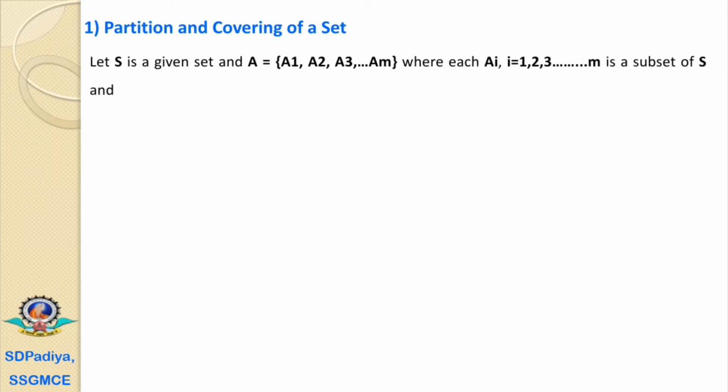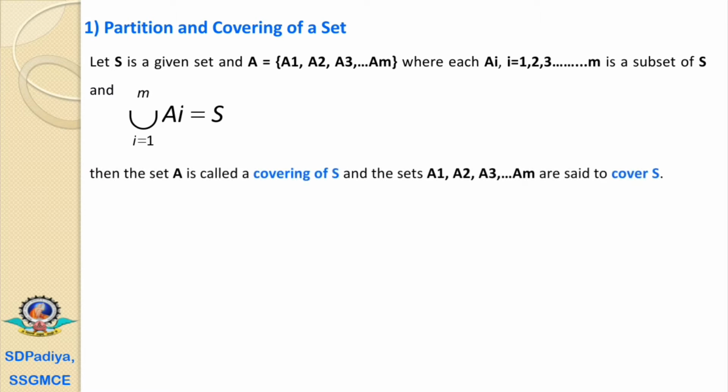If we have any set S, and A is a set of elements A1, A2, A3 up to Am, where each Ai, for i equals 1, 2, 3, 4 up to m, is a subset of the set S, such that the union of Ai, where i varies from 1 to m, is equal to S, that is A1 union A2 union A3 up to union Am equals the set S, then the set A is called a covering of S and the sets A1, A2, A3 up to Am are said to cover S.